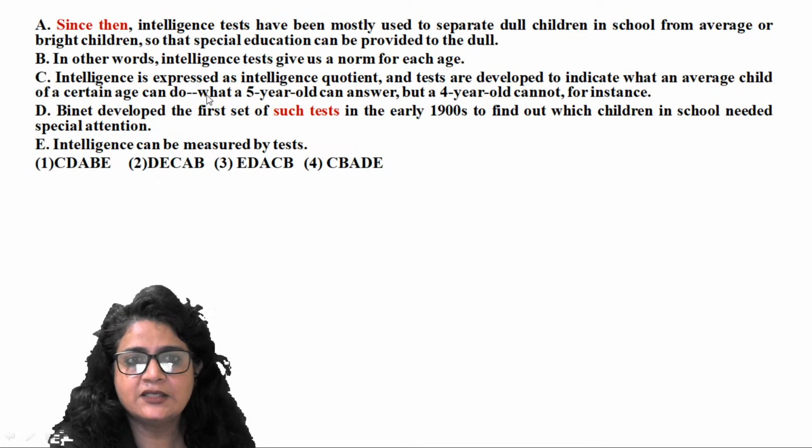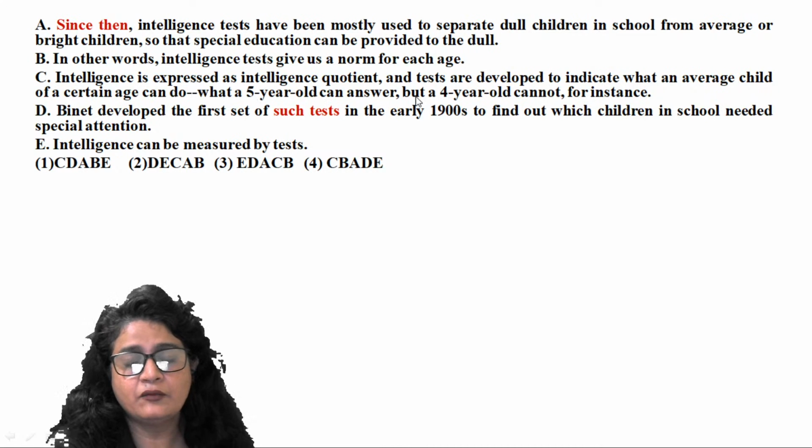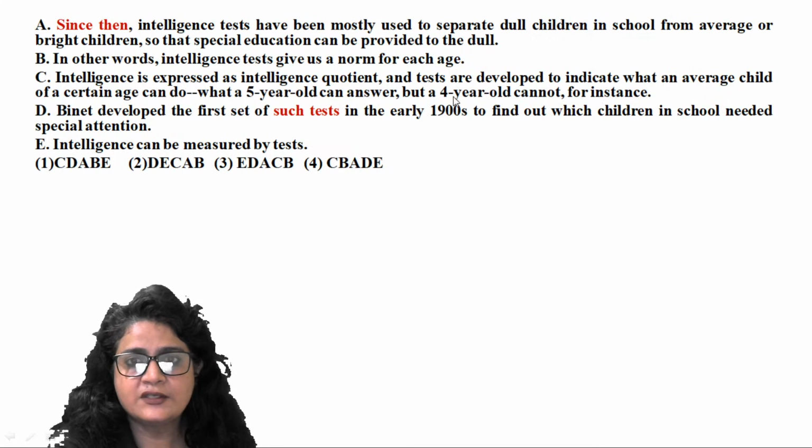Because C says intelligence is expressed as intelligence quotient and tests are developed to indicate what an average child of a certain age can do. What a 5-year-old can answer but a 4-year-old cannot, for instance, right? So "for instance" is suggesting it's an example, right? So here E becomes your opening statement.